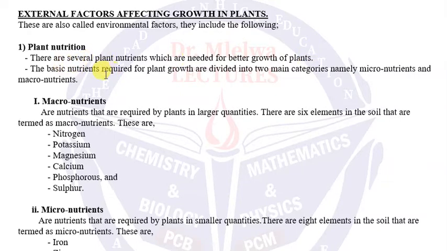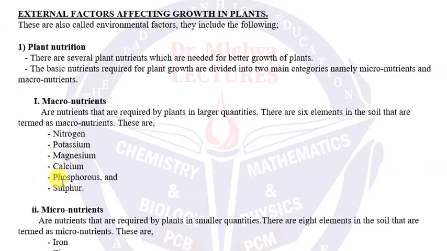The basic nutrients required for plant growth are divided into 2 main categories, namely micro and macro. So in macro group, hizi ni ambazo zinahitajika kwenye large quantity, ndio maana zinaitwa macro. Macro means it is large. So there are 6 elements in the soil that are termed as macronutrients. These are nitrogen, potassium, magnesium, calcium, phosphorus and sulfur.